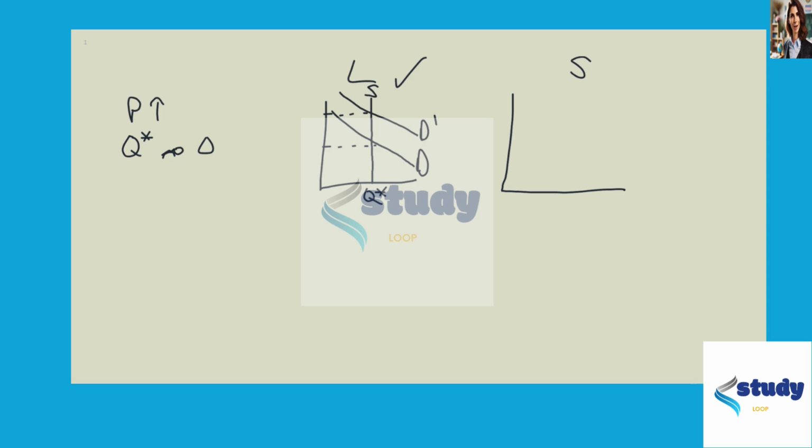Let's look at Sheldon, saying that demand increased, but it was perfectly inelastic. Well, here's demand being perfectly inelastic. Here's a well-behaved supply function. We're saying that demand increases. Well, that is going to drive up the equilibrium price like before, but it's also going to change this equilibrium quantity. So Sheldon could not be correct.